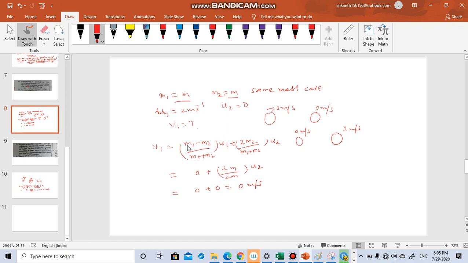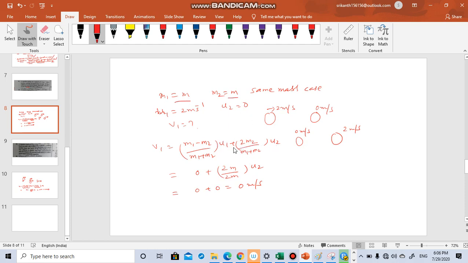v1 is equal to m1 minus m2 by m1 plus m2 into u1 plus 2 m2 by m1 plus m2 into u2. See, remember this, when you write v1, here u1 should come and other side u2 should come, and the first term will always be m1 minus m2 by m1 plus m2. The second term will be, when you are putting suffix 2, you have to write 2m2 by m1 plus m2.